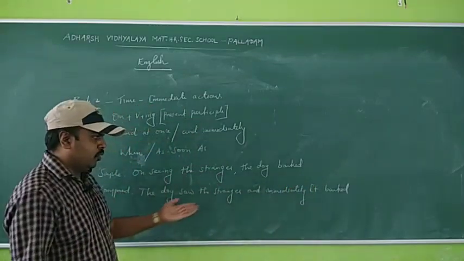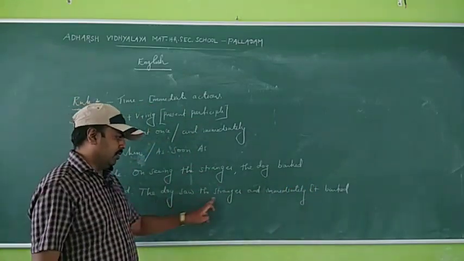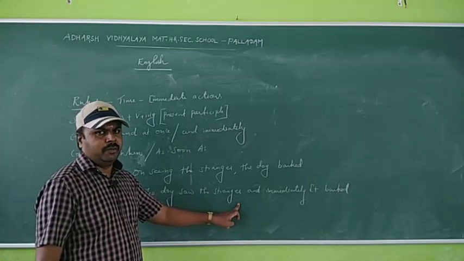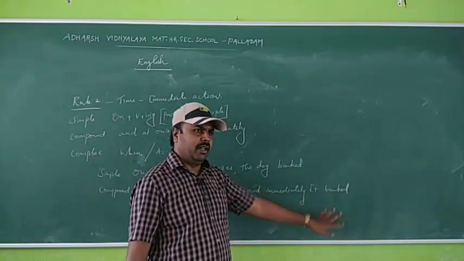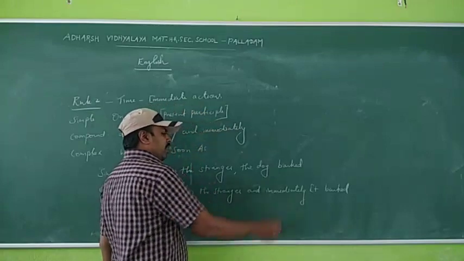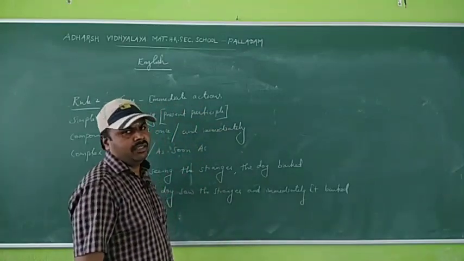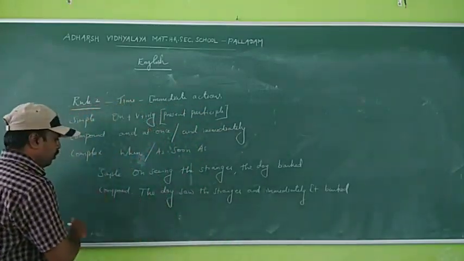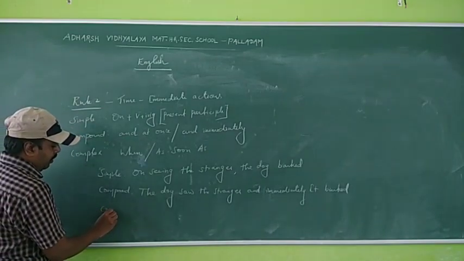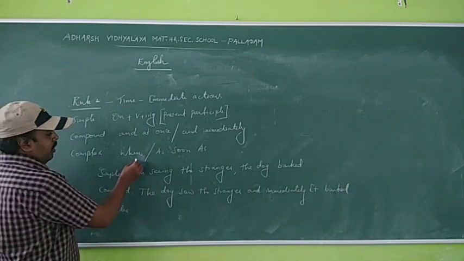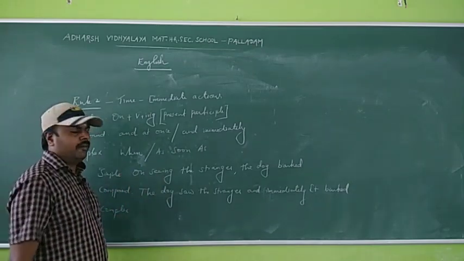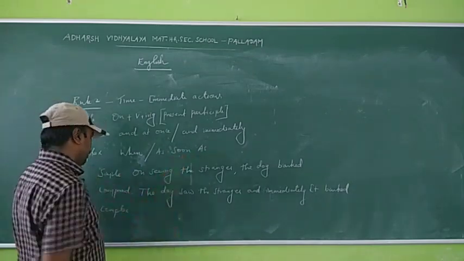So we have two main clauses. The dog saw the stranger, that is one main clause, and it barked, that is also one main clause. So and immediately is the coordinating conjunction. This is a compound sentence. And for the complex sentence, we can use either when or as soon as.